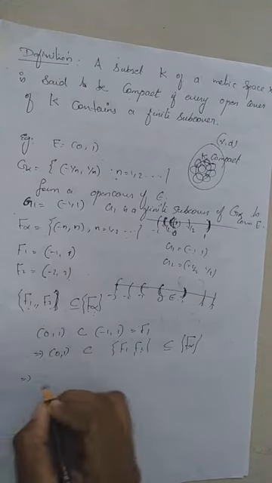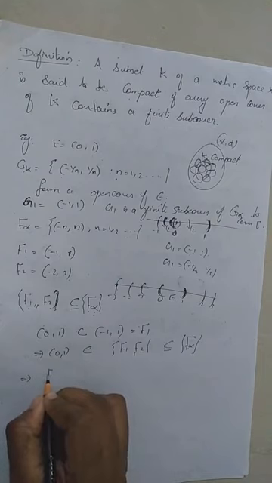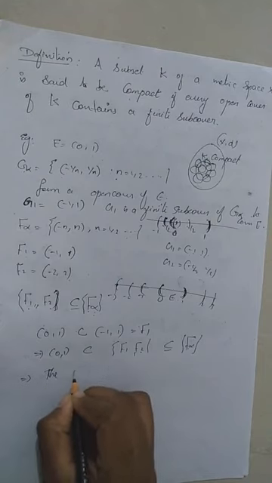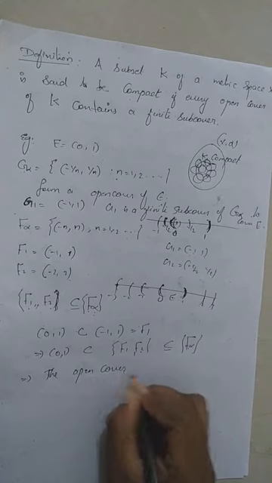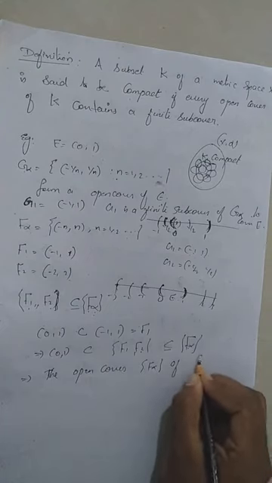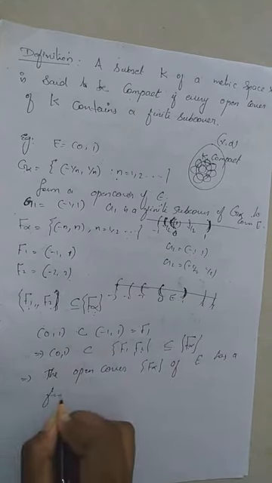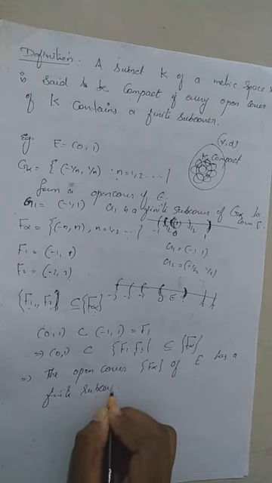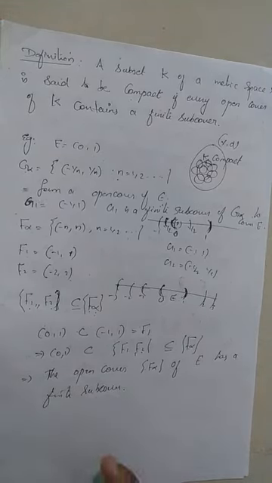Which implies the open cover F alpha of E has a finite subcover. So whenever we can say that every open cover of a set E has a finite subcover in a metric space, then such sets are called compact sets. So for any compact set, every open cover will have a finite subcover. Clear?